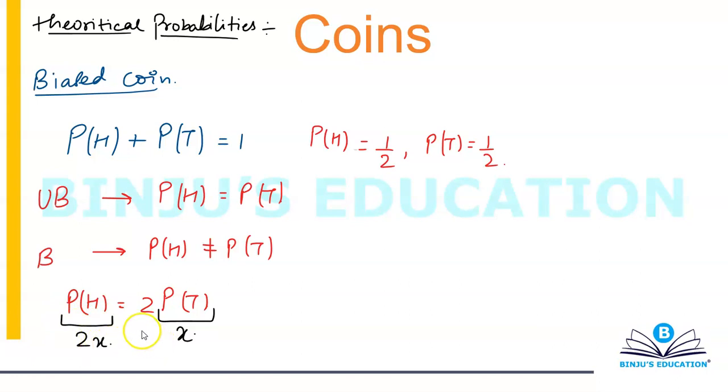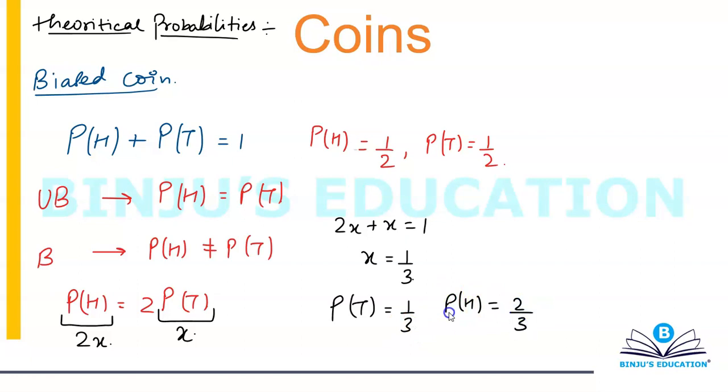And I know that probability of head plus tail is 1. There is no third possibility. These are the only two possibilities, which means I can say that twice of x plus x is equal to 1, which will give me x is equal to 1 by 3. Which means probability of tail will become 1 by 3 and probability of head will basically become 2 by 3.